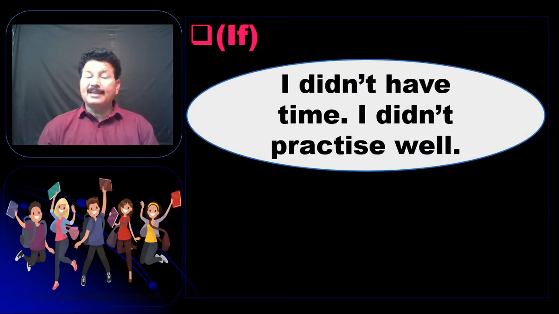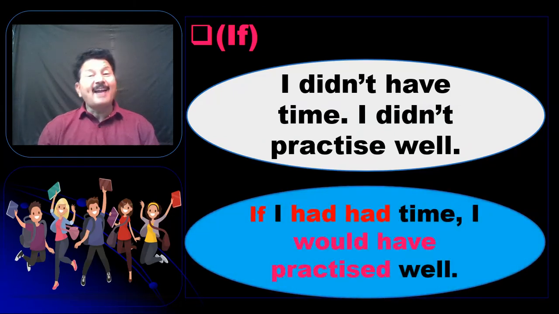Now here is another important example. I didn't have time, I didn't practice well. So here we get both also. One is past perfect like for had, and the other one is also past form of have. So you have to say, if I had had time, I would have practiced well. Did I have time? No. Did I practice well? No. So if I had had time, I would have practiced well.